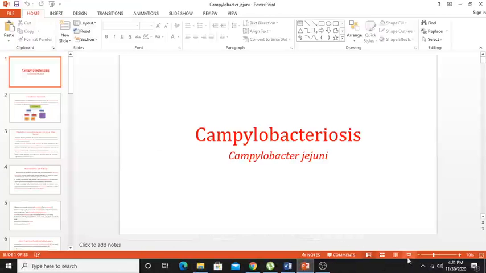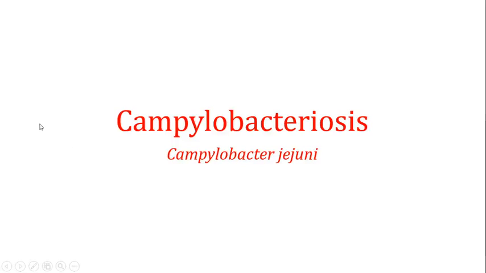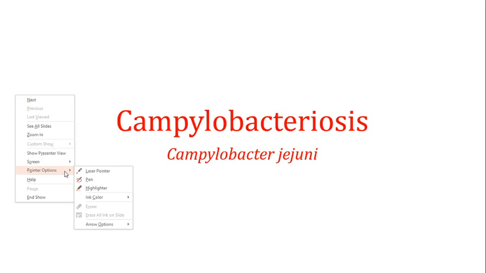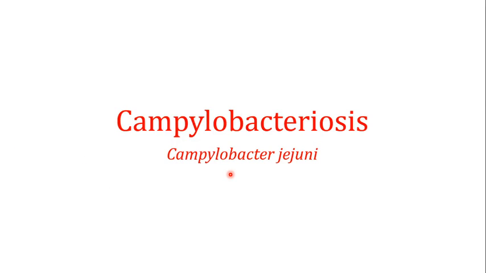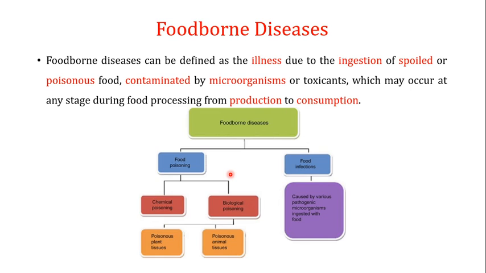Welcome back to this next video, and in this video we are going to talk about Campylobacteriosis, which is a disease caused by Campylobacter jejuni. Now, foodborne diseases can be defined as illness due to the ingestion of spoiled or poisonous food contaminated by microorganisms or toxicants, which may occur at any stage during food processing from production to consumption.